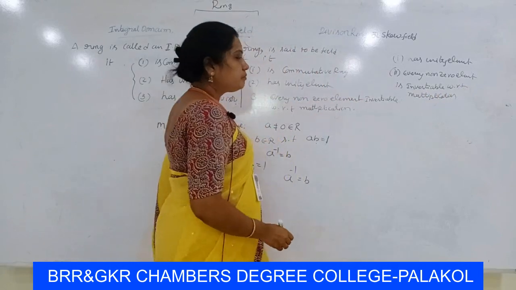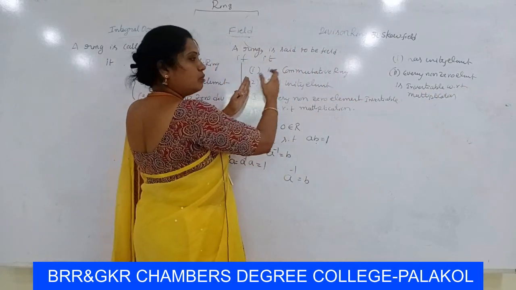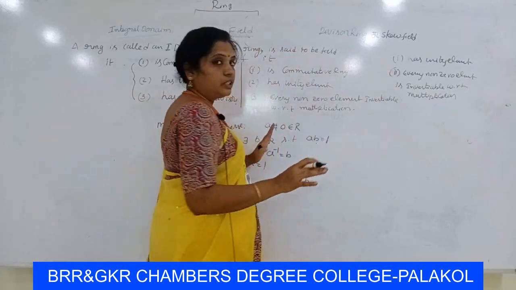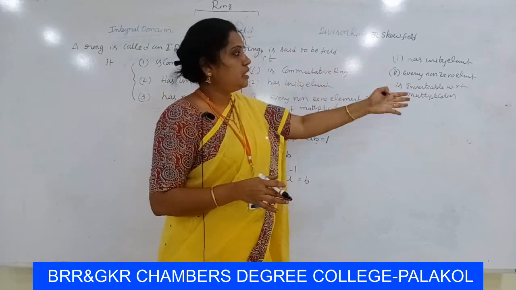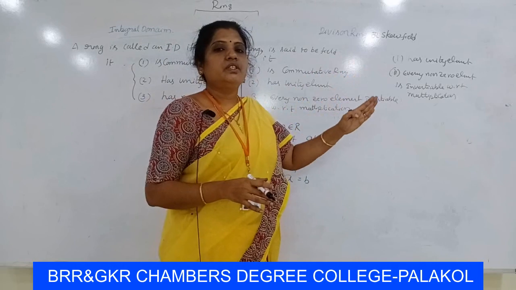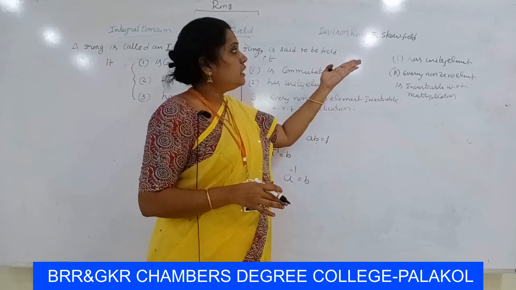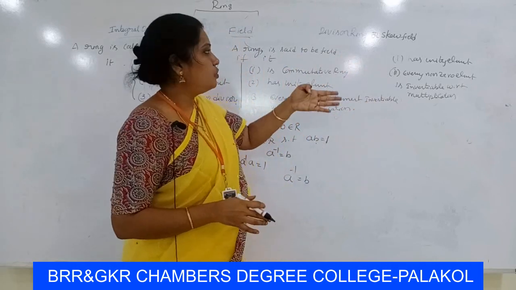So field is a commutative ring, here division ring is only a ring. So a ring is called division ring if it has unity element and every non-zero element is invertible under multiplication, then it will be division ring or skew field.